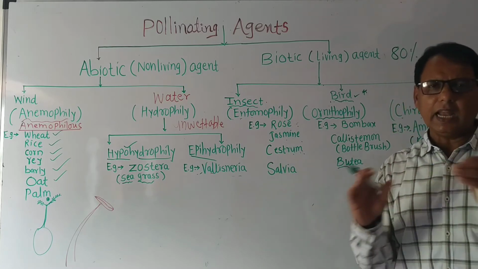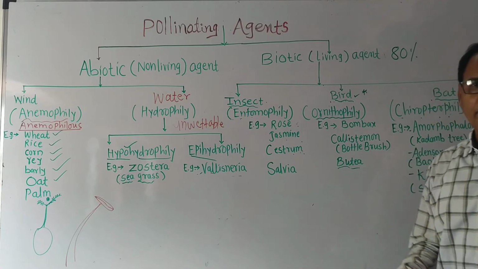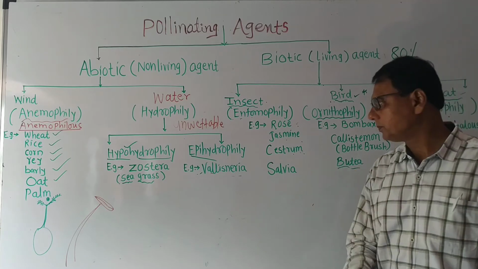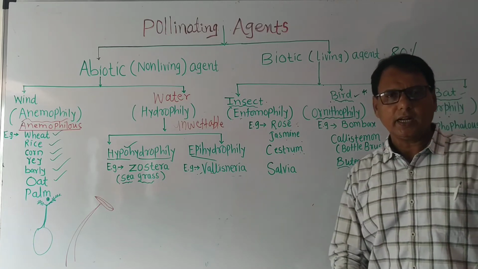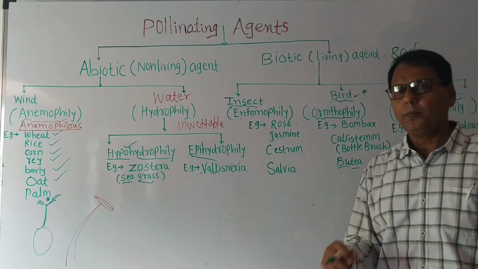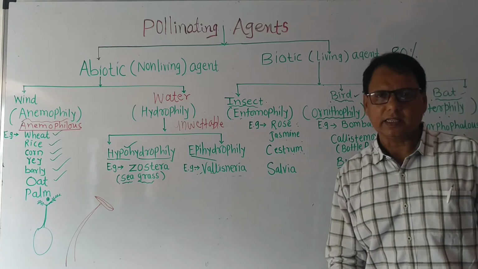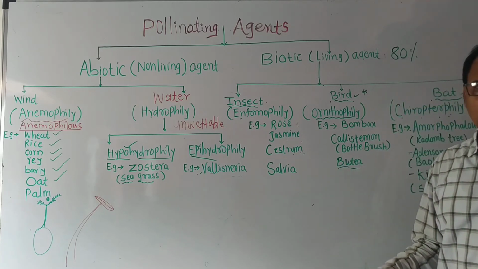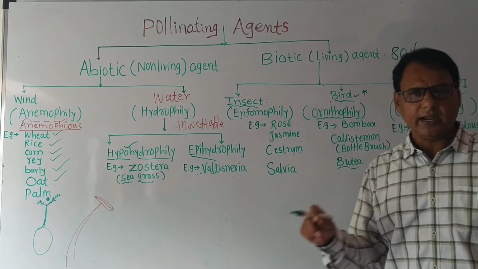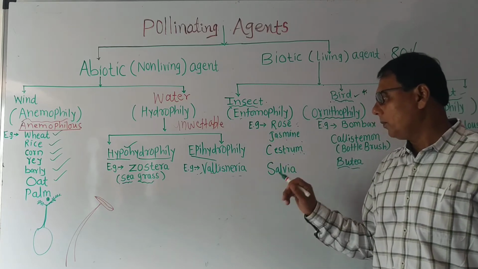First, the flower is large, bright in color, showy, with nectar and with fragrance or smell. Next, the stigma is sticky and hairy, while the pollen grains are rough, spiny, and surrounded by a yellow substance called pollen kit. It is mucilaginous. These are the important points.